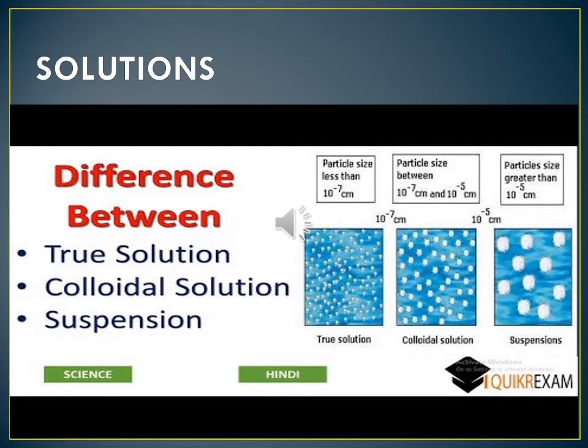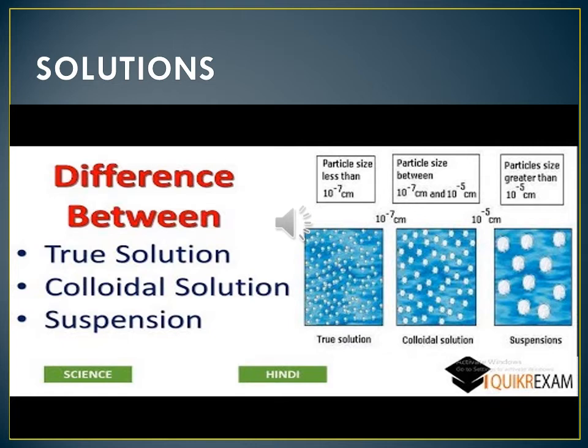We get a cloudy mixture. Starch and water, a cloudy mixture, is called a colloidal solution. When wheat flour is mixed with water, we get a very turbid mixture, and fine particles slowly settle down at the bottom after some time. This mixture is called a suspension.